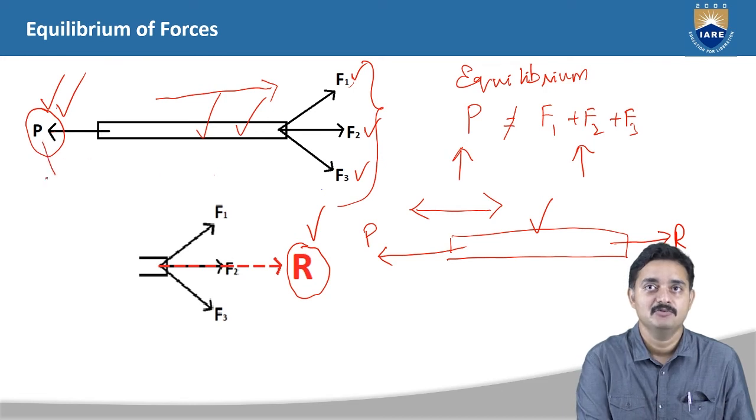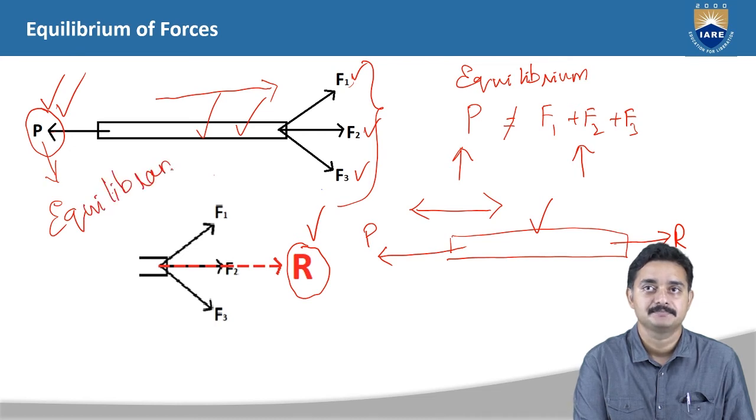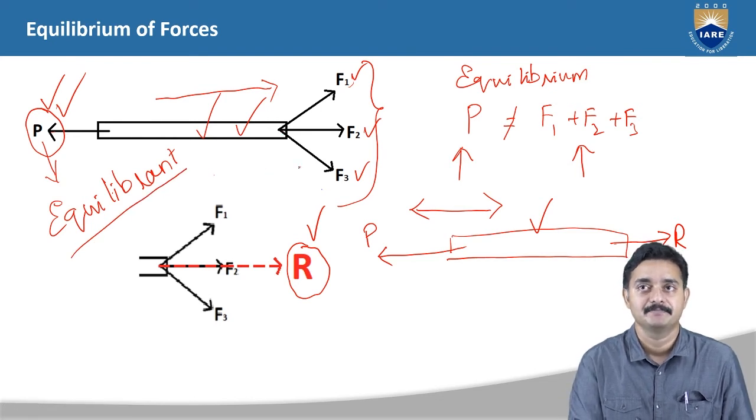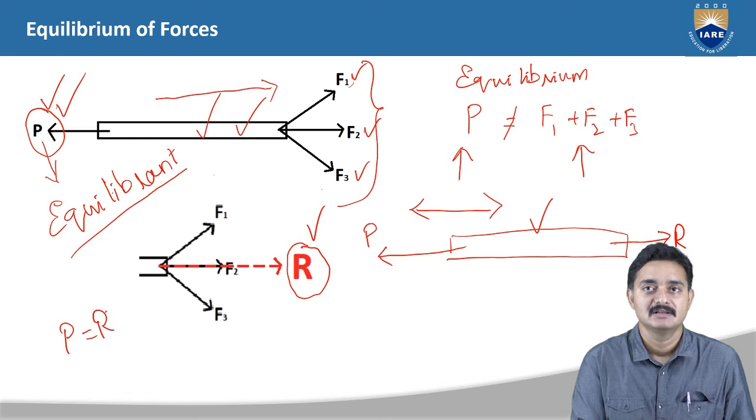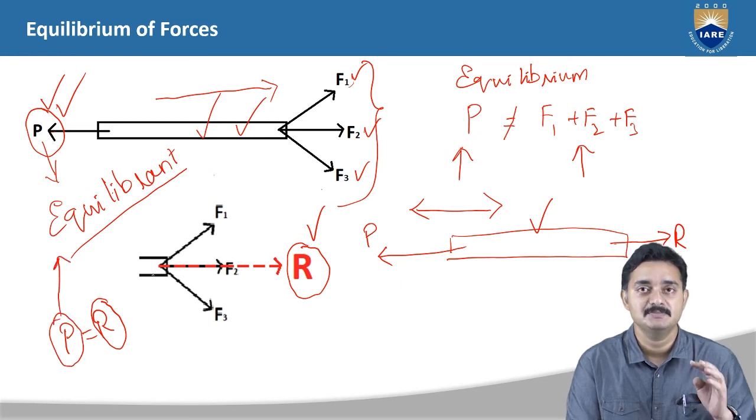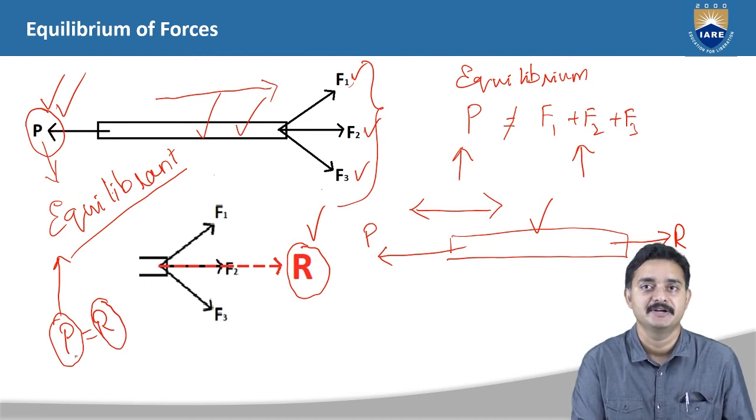Hence, this P force can be called as equilibrant. This P force can be called as equilibrant. So this P force is equal to R, that means the resultant of F1, F2, F3 is equal to P. Hence this P, which is making the object be in equilibrium state, is called as the equilibrant.